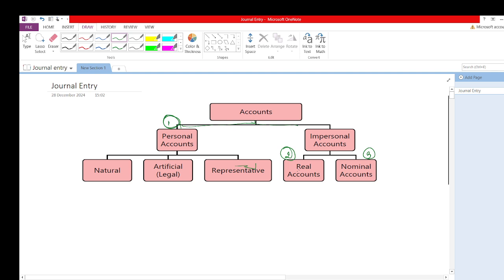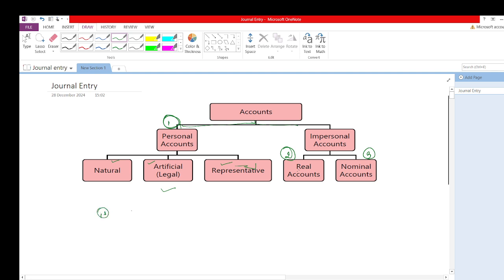As I already told you, there are three types of account: personal account, real account and nominal account. And in personal account there are further three types: natural person, artificial person and representative person. Now one by one I will explain what these accounts are and what all the rules of these accounts are.